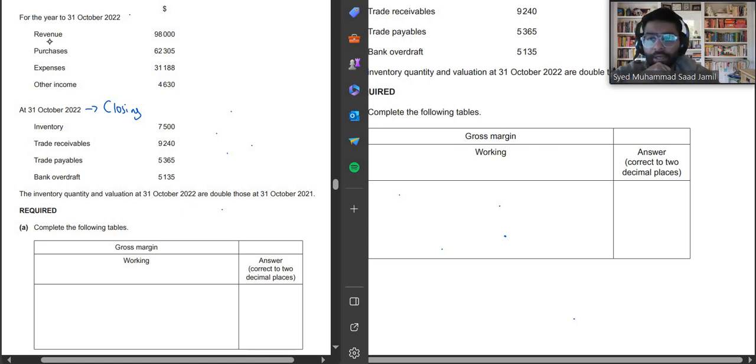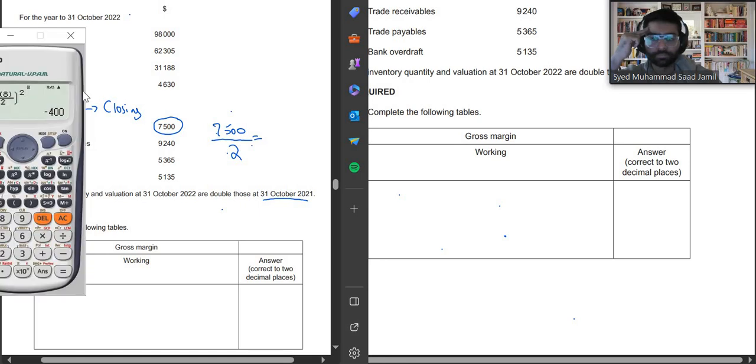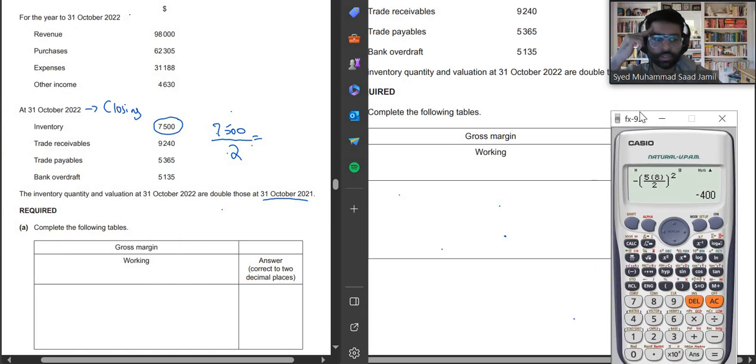Basically, our closing inventory for this year is 7,500. And the question says that the previous year, at 31st October 2021, the value of inventory was half of this year.